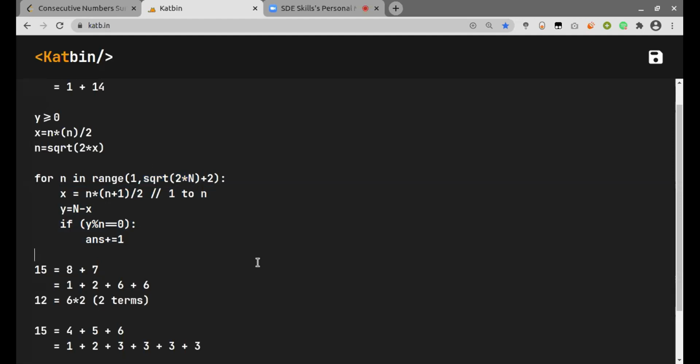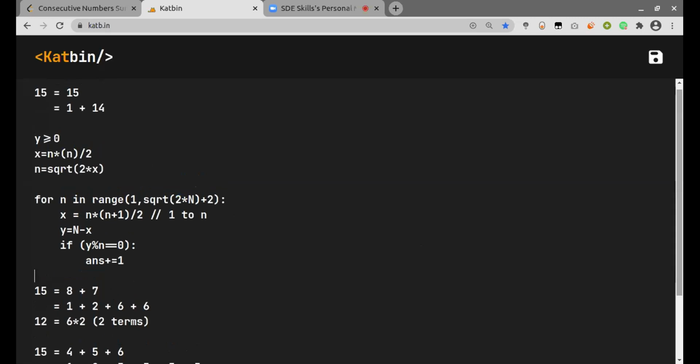Can I ask one more thing? Yeah, sorry, go ahead. Yeah, so I understand this y greater than or equal to 0. That is the only thing we have to look for. So we are trying to set this condition, right? y greater than 0. So how do you just say this x equal to n into n by 2?